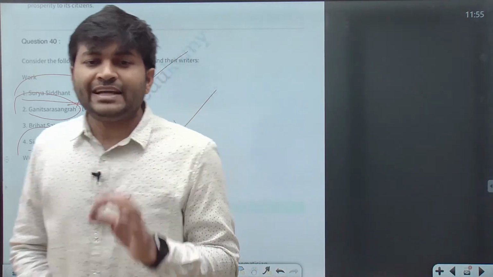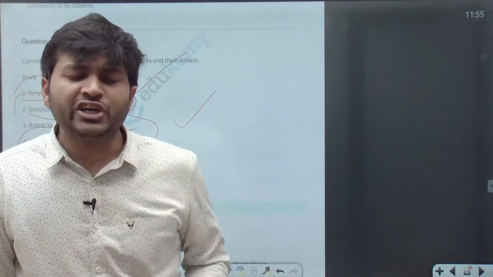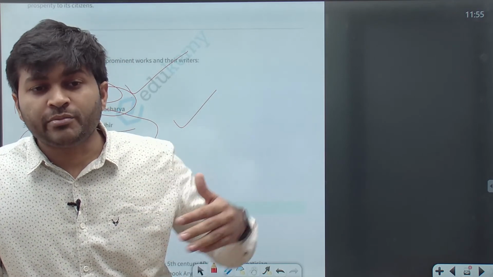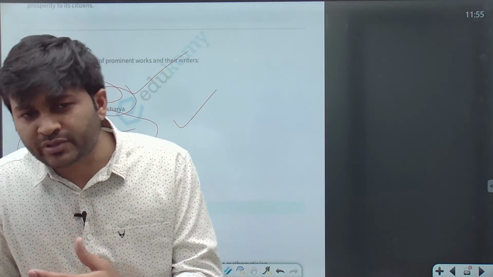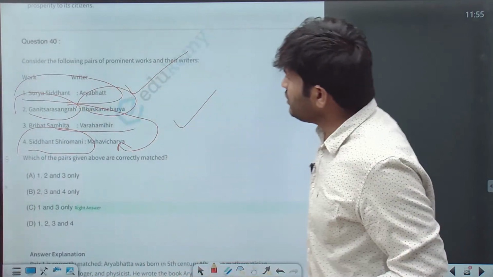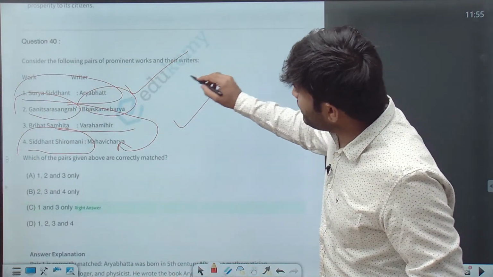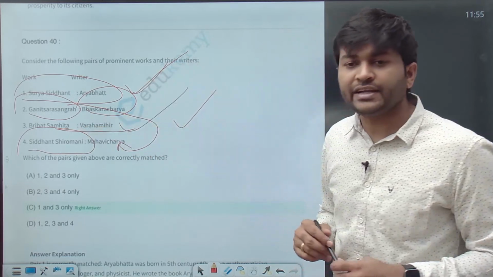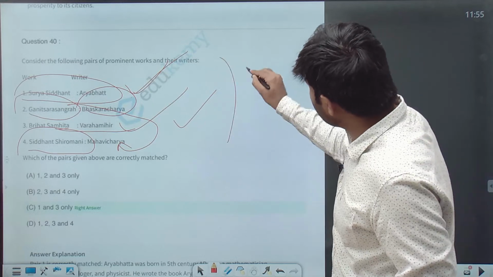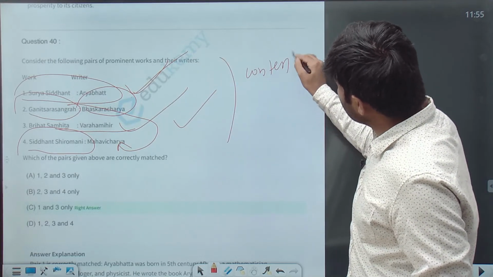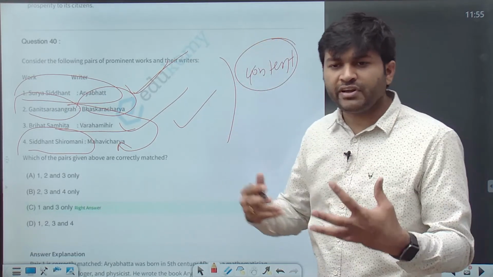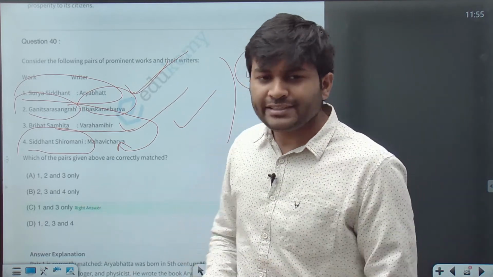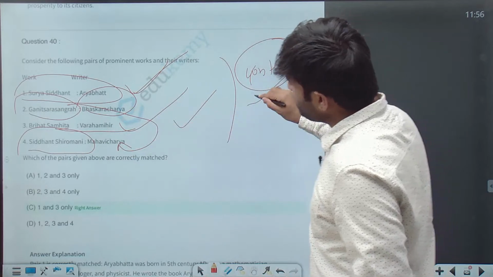So the literature during the time of the Gupta, the Maurya, and the post-Gupta is very important. So Surya Siddhanta by Aryabhatta is correct over here. Brihat Samhita written by Varaha Mihira is correct. Also go through the content of this portion. It is not possible in 1 hour to explain you everything regarding the content part, so please go through the content part well.